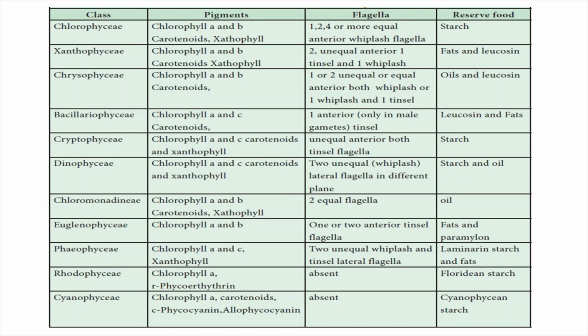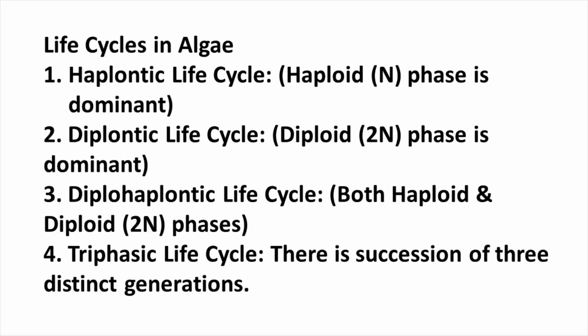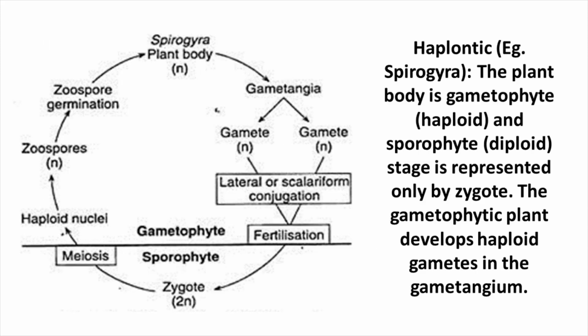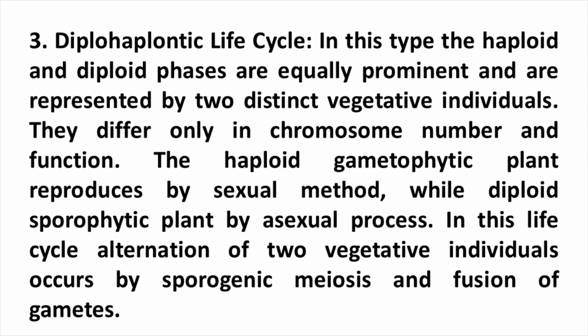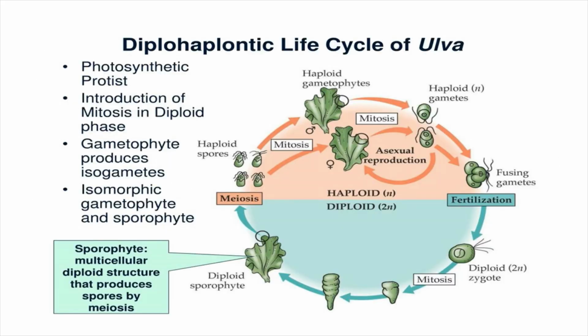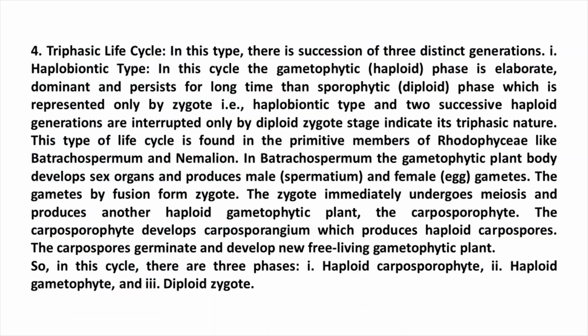Usually algae show alternation of generation. There is a gametophytic stage which is haploid in nature, and a sporophytic stage which is diploid in nature. So the gametophytic phase always alternates with the sporophytic phase. When you study this in algae, there are four different varieties: haplontic, diplontic, diplohaplontic, and triphasic. In all these cases there is some variation from one type of life cycle to the other.